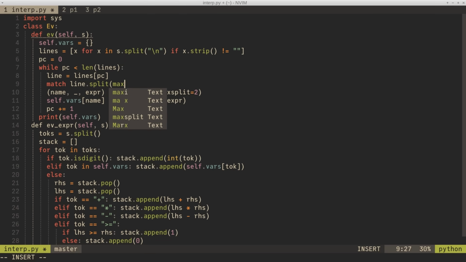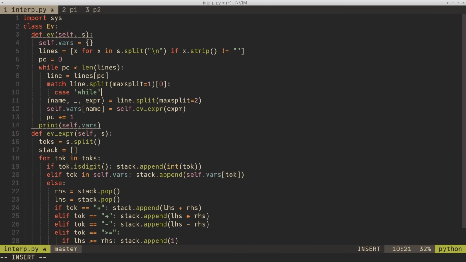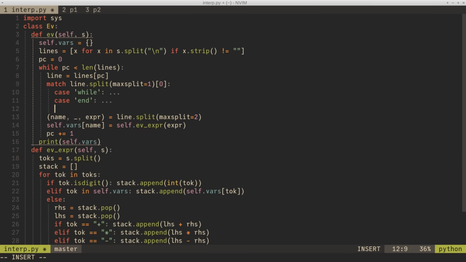What I'm going to do is split a line. I'm going to assume every line in the file is either variable equals expression or while something or end something. So I'm going to say, tell me what the first token of the line is. And if it's while or end, I'm going to do something else. I'll assume it's a variable assignment. So this time I'm just going to do max split equals 1. I'll take the first element, and I'm going to use Python's match syntax. So if I have a while loop, as in the start of a while, case while, I'm going to fill in the ... If it's an end statement, I'll have to do something else as well. We'll fill those ones in a minute. If it's neither of those, I'm just going to assume, and I hope the person doesn't make an error, that it's a variable assignment and I can use my old code unchanged. So I've just got to fill in those two ...